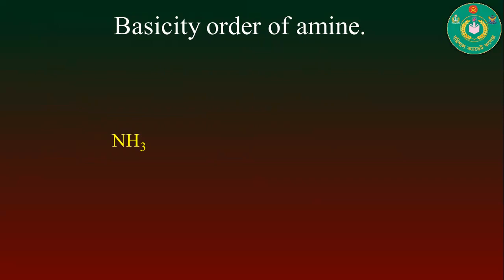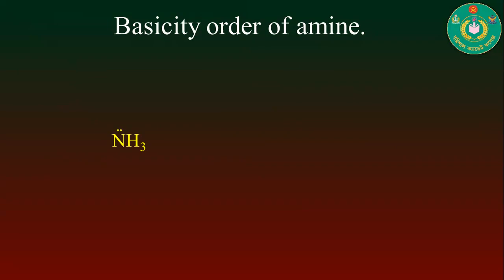one in which lone pair electrons are present in any element in any compound, which can be donated to another element or chemical species, like the ammonia molecule.